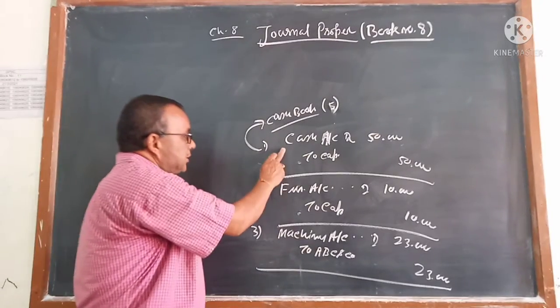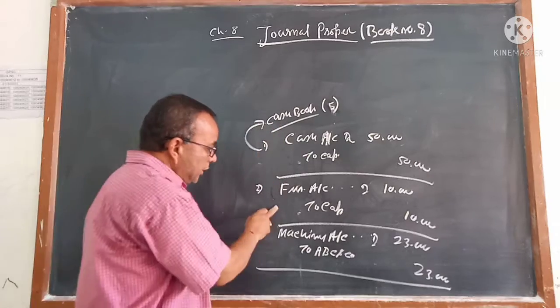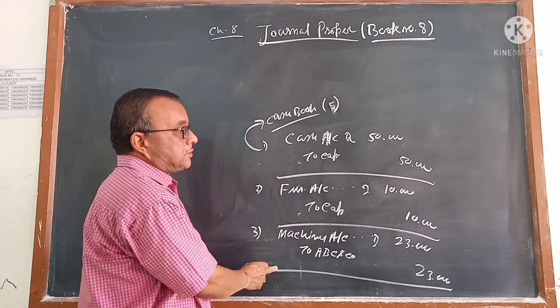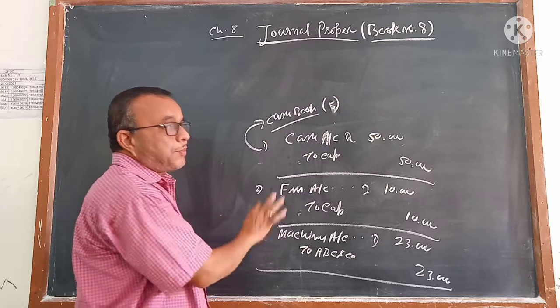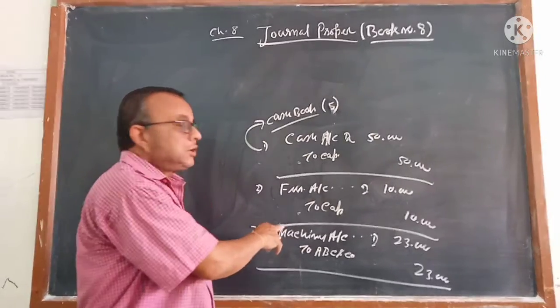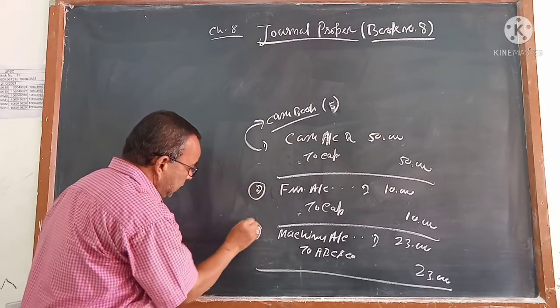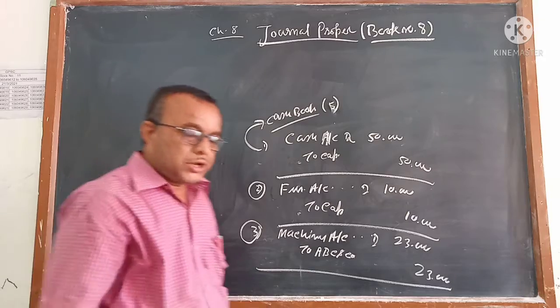This is a cash transaction. For that, it will be recorded in the cash book. This is not a cash transaction. This is also not a cash transaction. This is a special type of transaction. Neither is cash. You have given furniture in place of cash. Now you tell me the second journal and the third journal, where you have purchased machinery on credit.